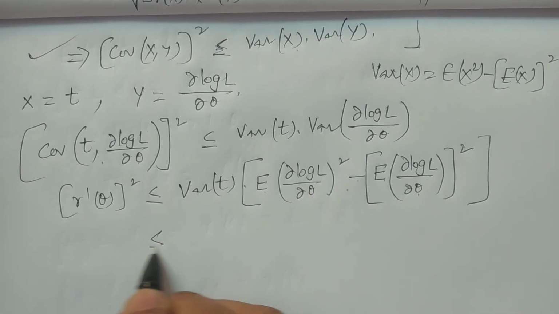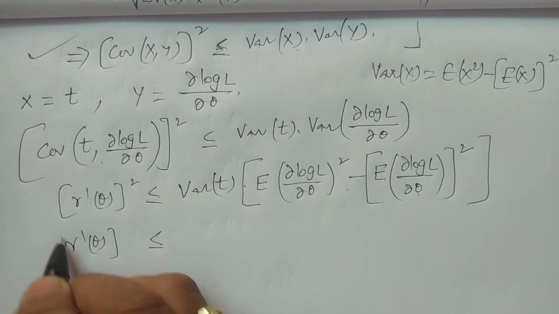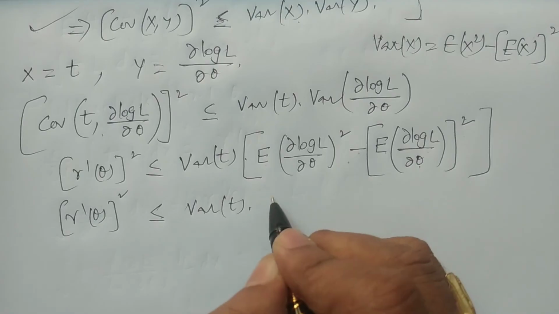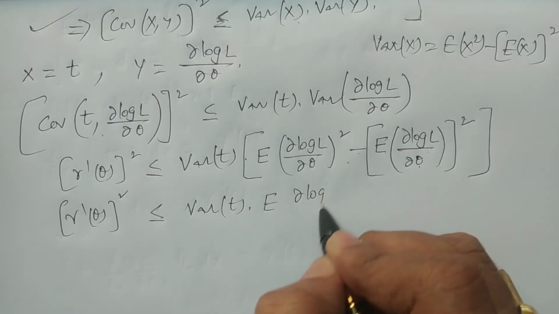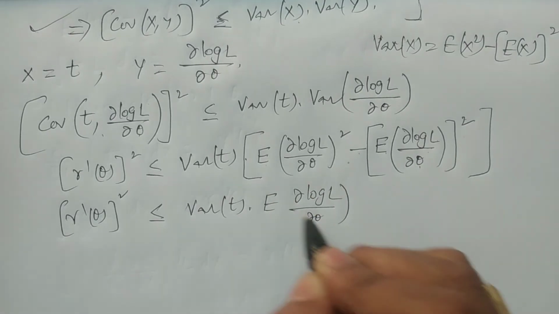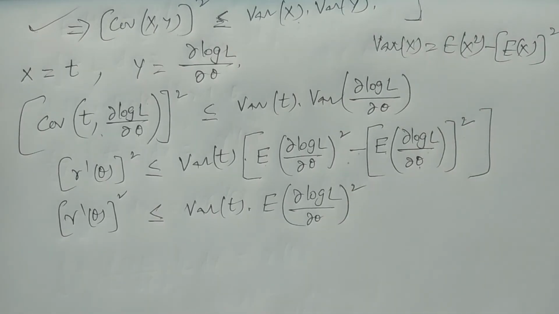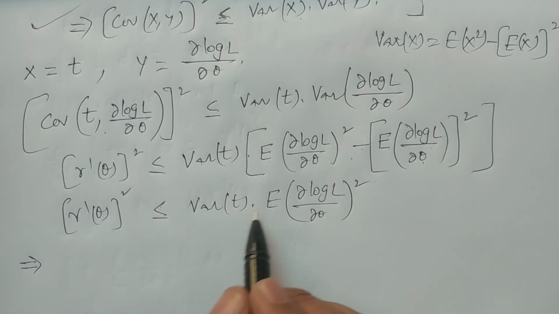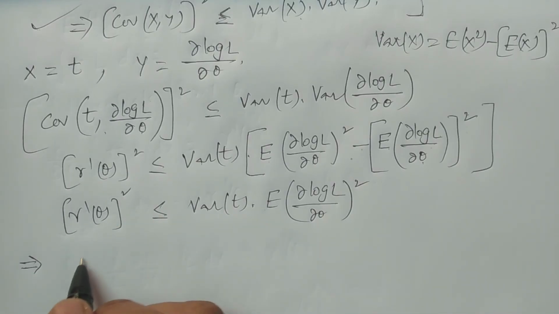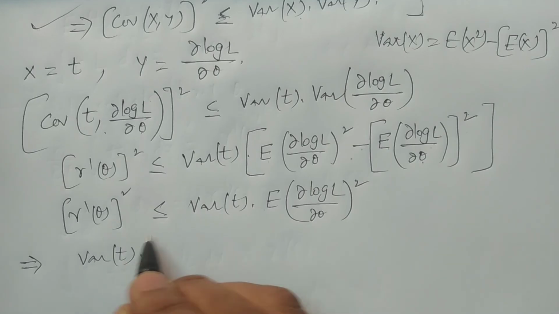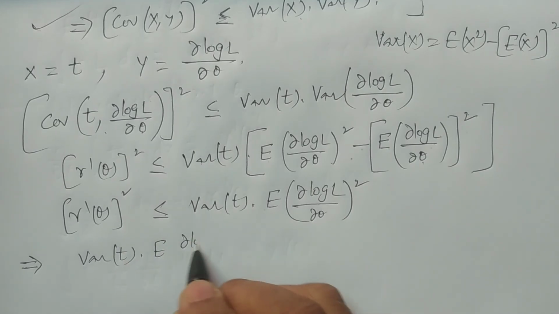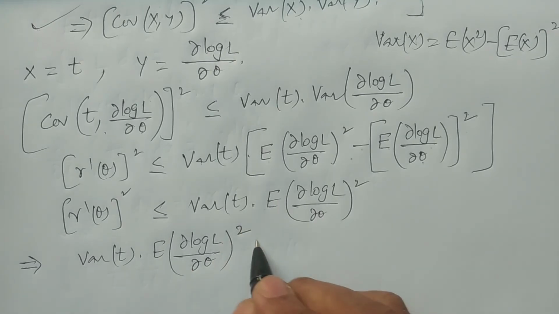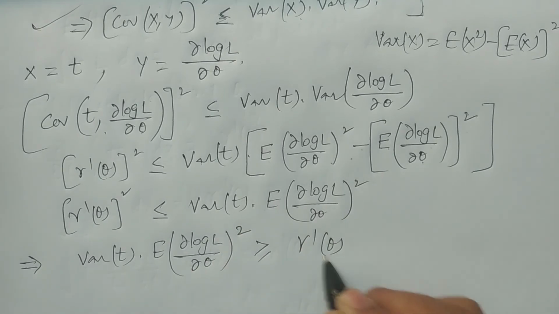So γ dash θ whole square is less than or equal to variance of t multiplied by expectation of ∂ log L by ∂θ square. If a is less than or equal to b, then b is greater than or equal to a. So the variance of t multiplied by expectation of ∂ log L by ∂θ square is greater than or equal to γ dash θ the whole square.